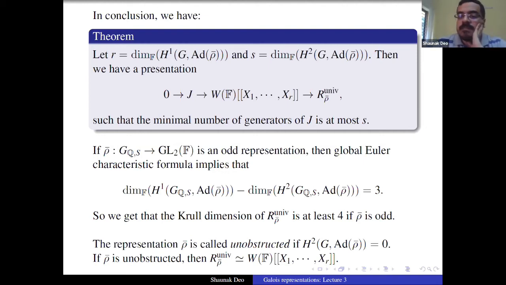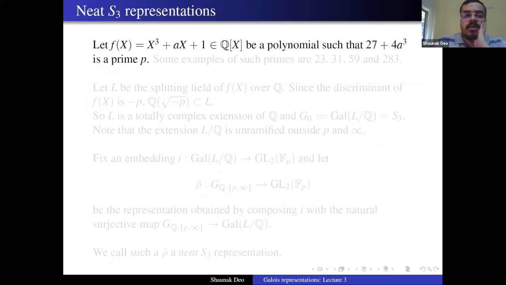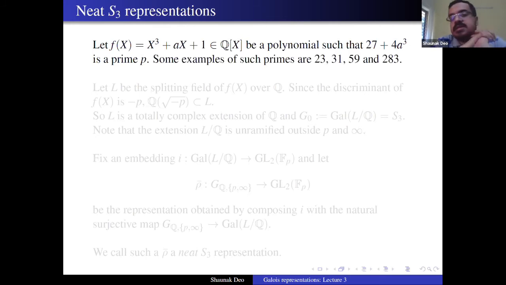Now I will give you some examples which Mazur gave in his paper on deformation theory. He calls them neat S3 representations. So we are going to be a bit explicit from now on. Let f(x) be a cubic polynomial x cubed plus ax plus 1, such that 27 plus 4a cubed is a prime p. So this is the negative of the discriminant. We want the discriminant to be minus a prime. Some examples of such primes are 23, 31, 59, 283.